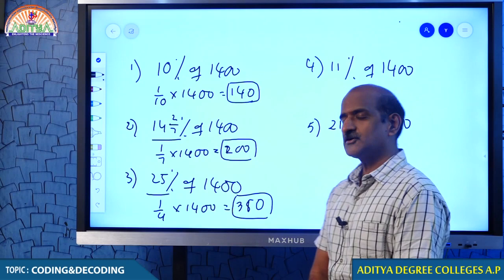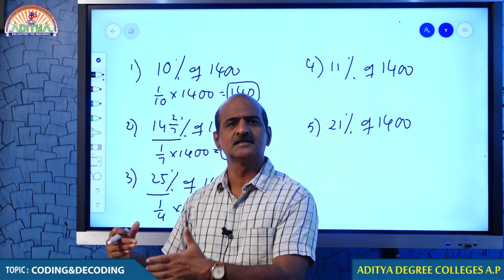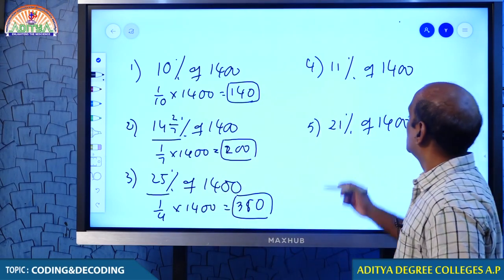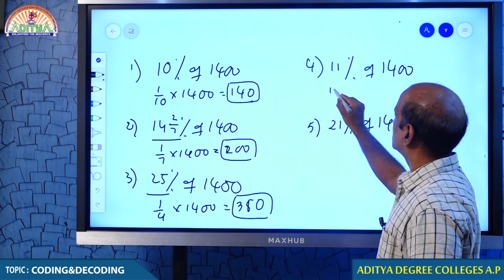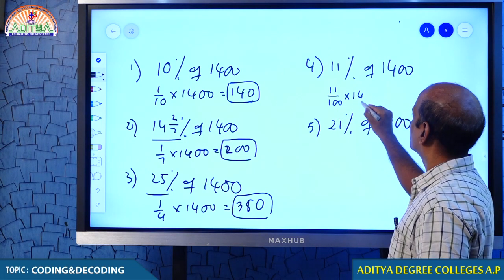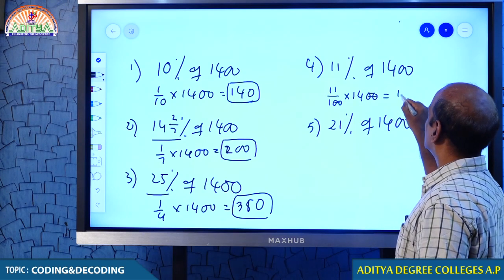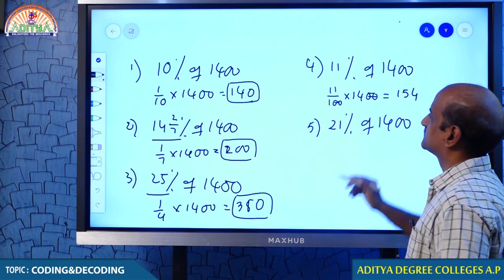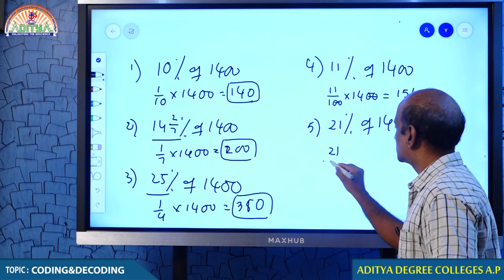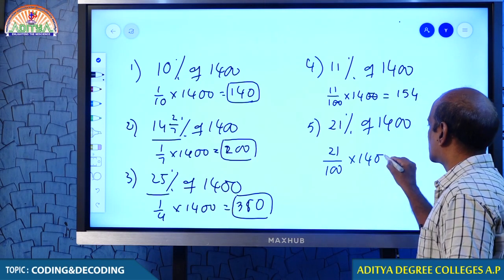So what actually happens is, if you remember some of the standard percentages, you can easily get it. That is not a very big issue, okay. And now 11%: if you want to get 11%, you have to do something like this, 11 by 100 into 1400, that is 154. And 21%, so 21 by 100 into 1400.